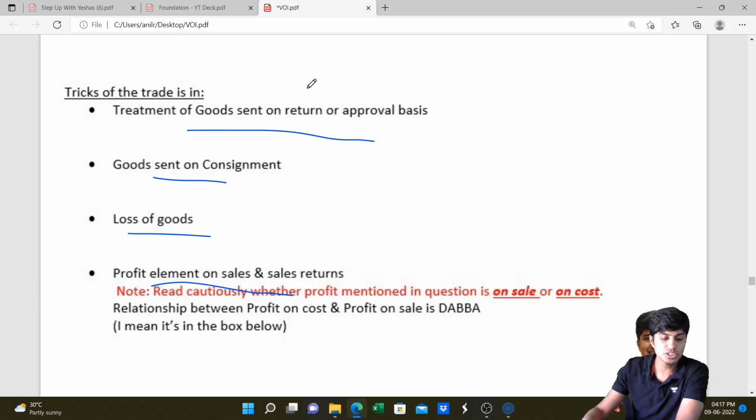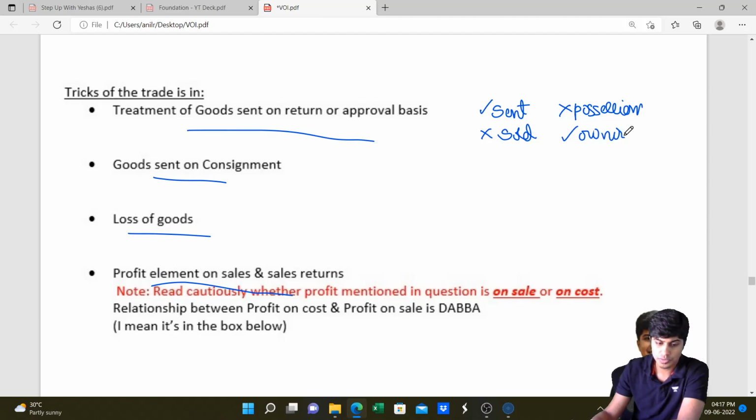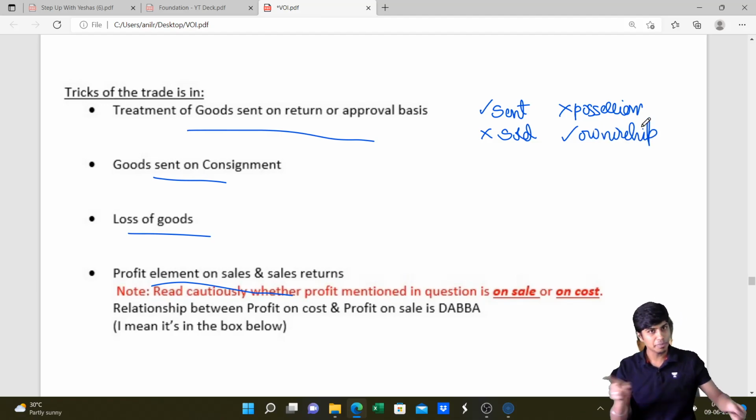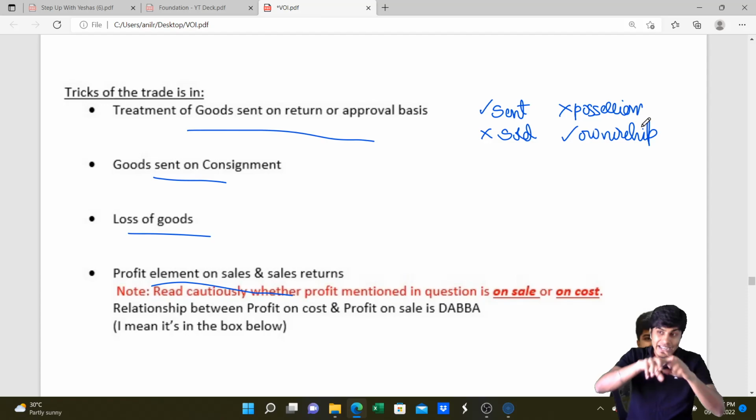What you need to be careful about with goods sent on sale or return or approval is that goods are only sent, goods are not sold. So, though you don't have possession of these goods, you have the ownership of these goods. This is a separate unit, and we'll discuss it in the next video. What you need to remember is the goods are sent but not sold. Though the possession is with the customer, ownership is with you. So when you count the inventory physically, it might not be there in your godown. But still, you would have to include this in your stock because you are the owner of this.